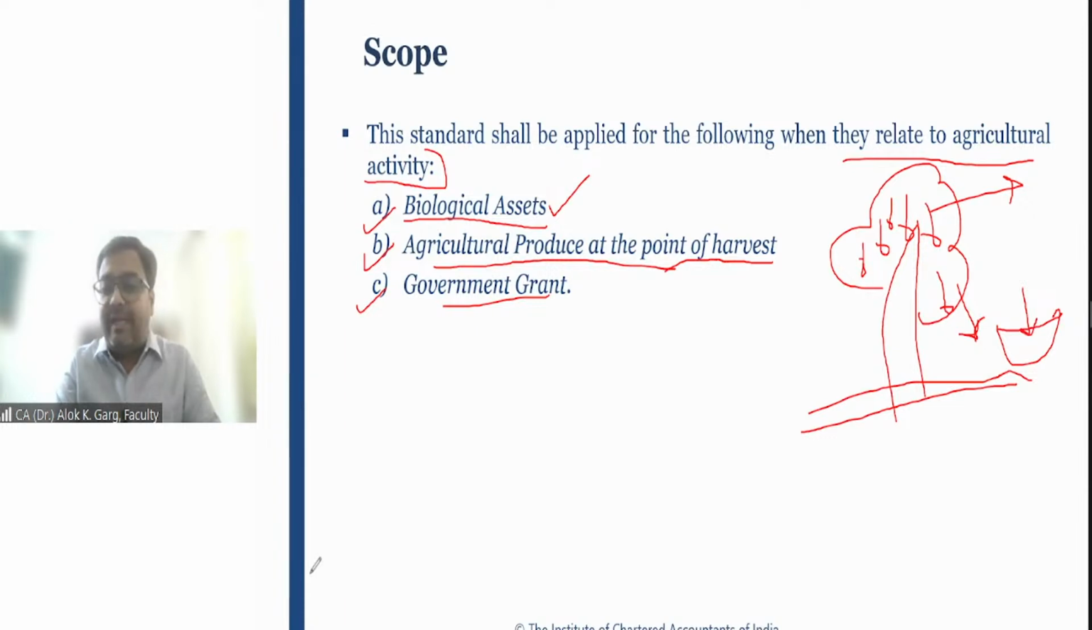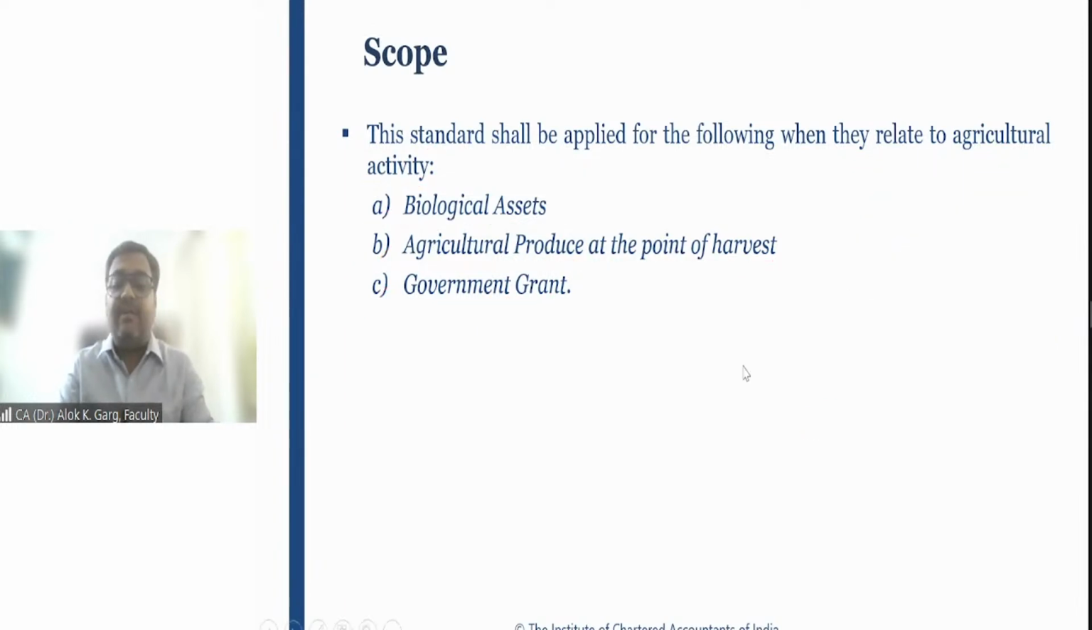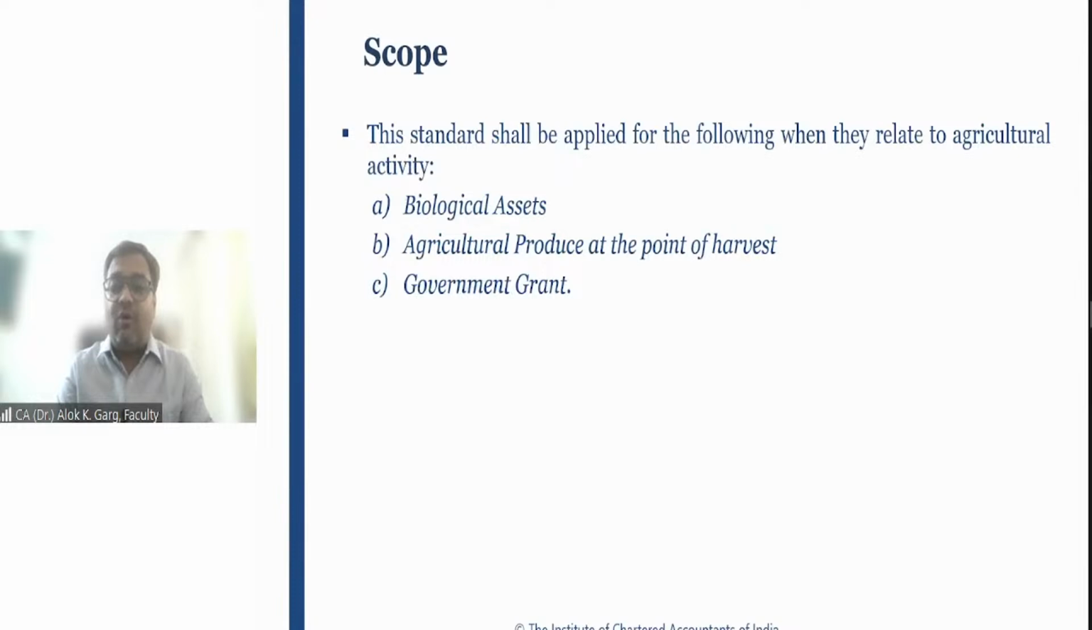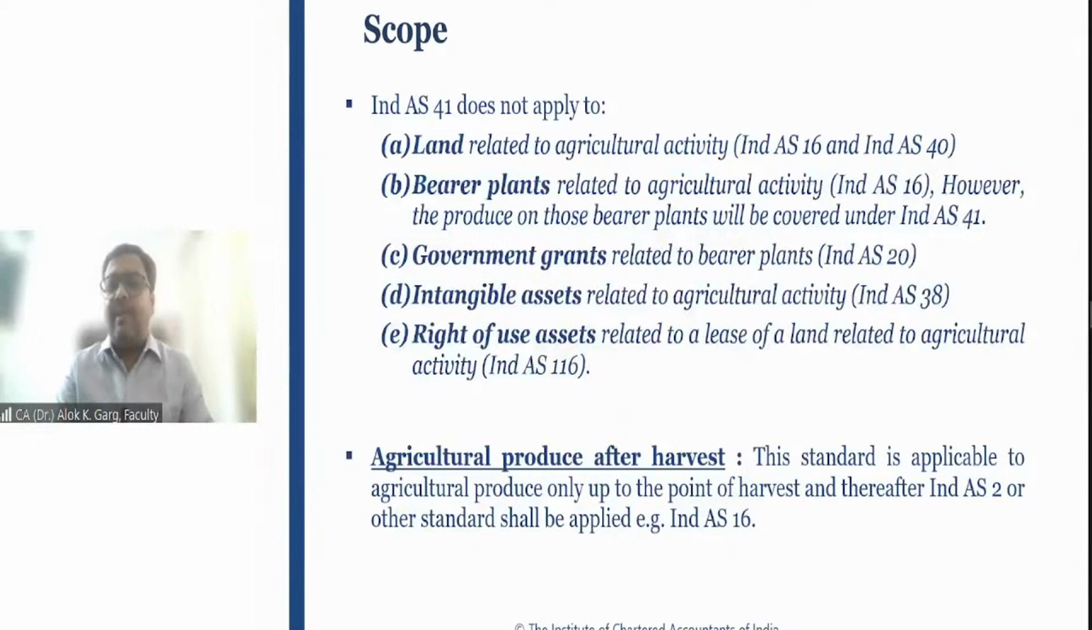So we have spent so much time on objective and scope. We discussed that this standard is applicable on biological assets, on agricultural produce at the point of harvest, and also on government grants. Now there is a negative list where this standard does not apply.